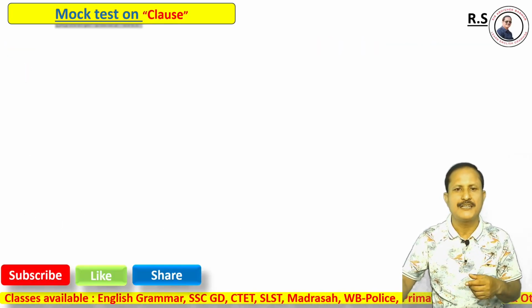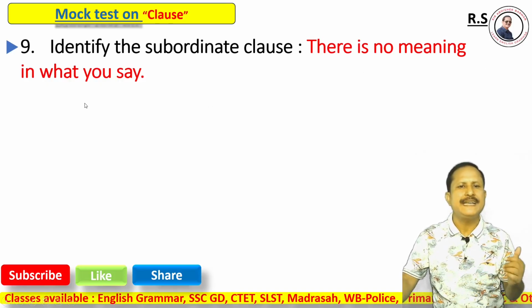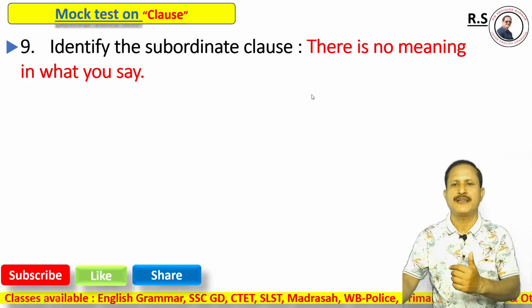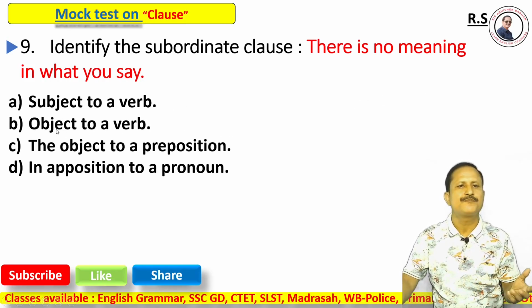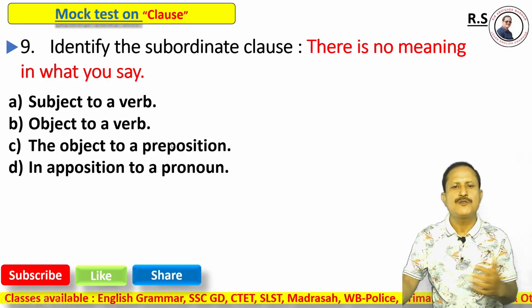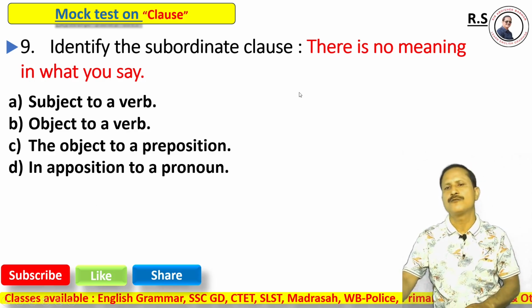Now, question number 9. Identify the subordinate clause. There is no meaning in what you say. Options: option A, subject to a verb; option B, object to a verb; option C, the object to a preposition; option D, in apposition to a pronoun.